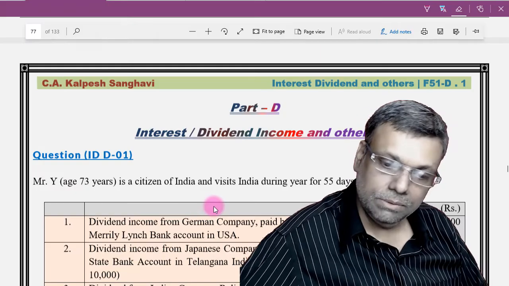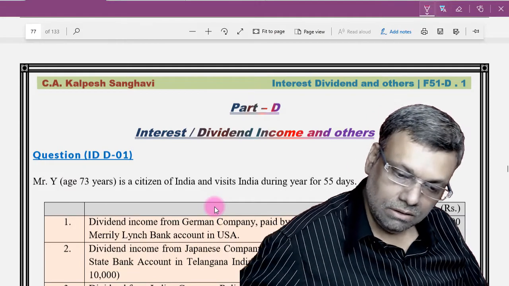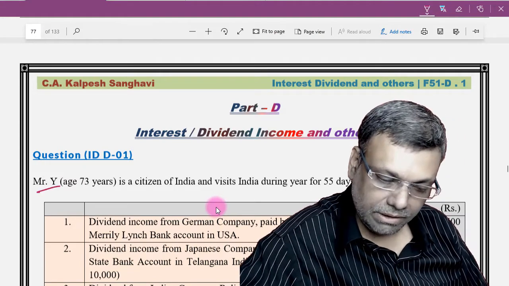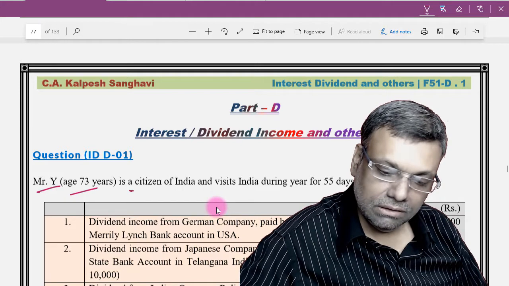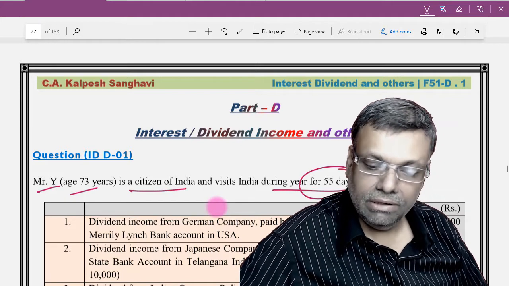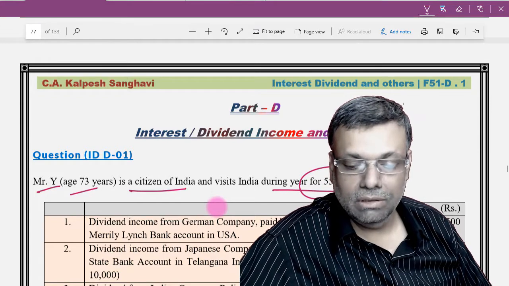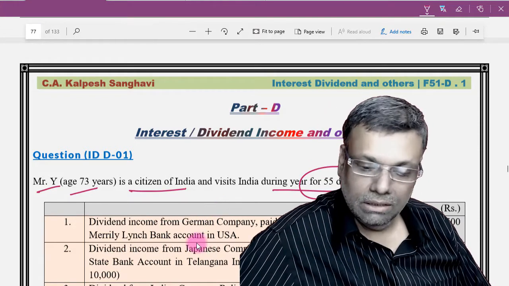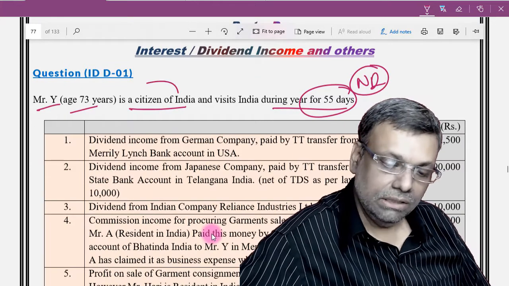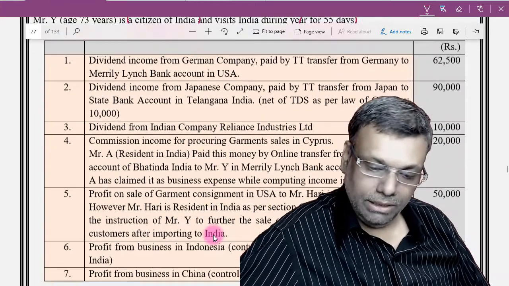Come to this particular part for the purpose of discussion. Mr. Y, age 73 years, citizen of India, visits India every year for 55 days. The moment it is less than 60 days, straight away you will become non-resident. Okay, straight away. Now, you are already a citizen of India. The details have been given to me.